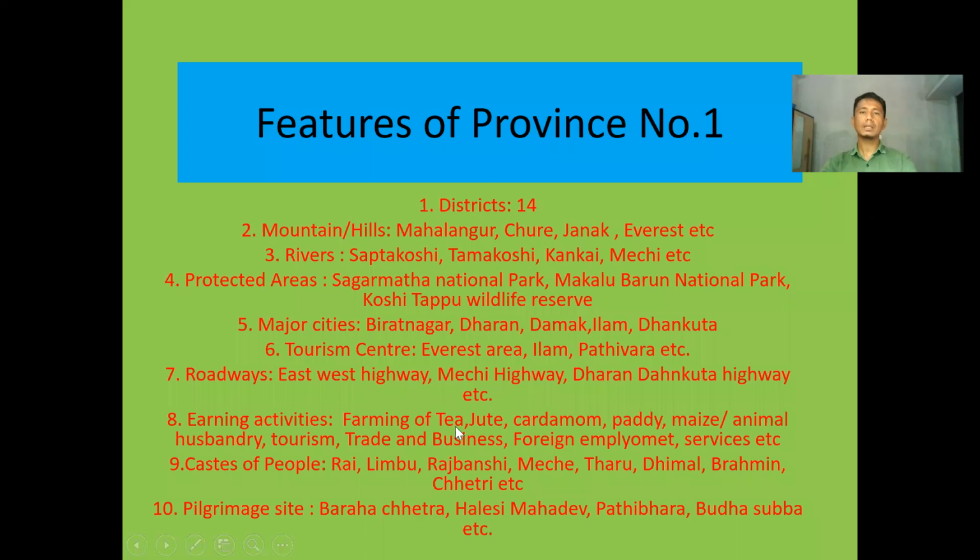Look here, tea cultivation is done there in Jhapa, Ilam. Jute cultivation is done there in our Morang district, Sunsari district, and Sirsaphari. Cardamom, paddy, maize, these all are actually grown here in this province number 1. Besides that, animal husbandry is also very much popular. Tourism industry also has developed. Trade and business has also flourished.